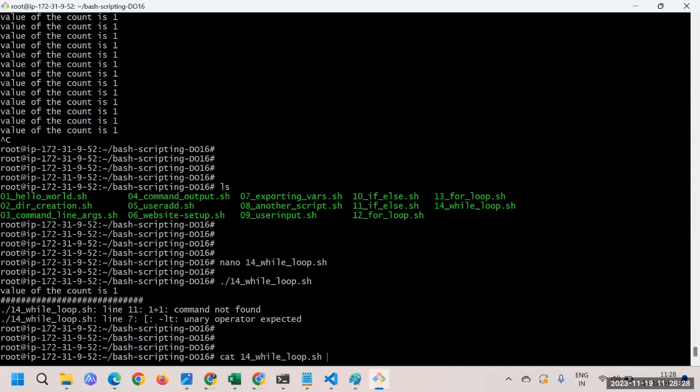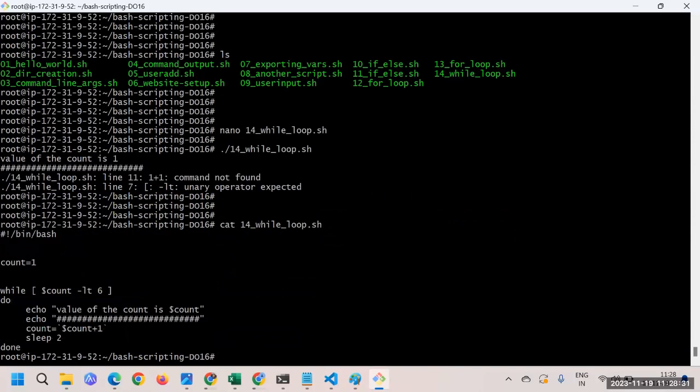Here what is happening? count is equal to count plus 1, 1+1 command not found. So for the first one it is good, then the next command is wrong. What is wrong here?